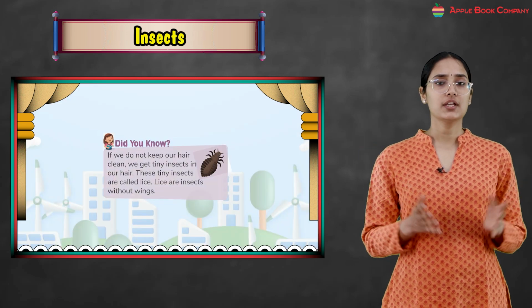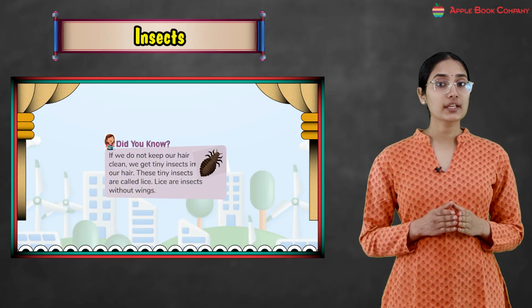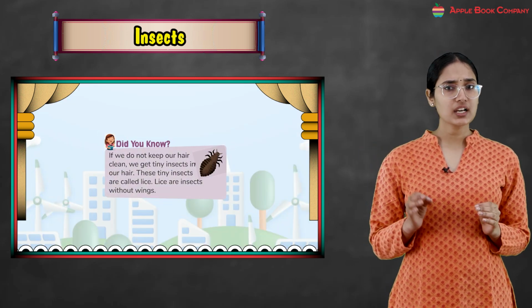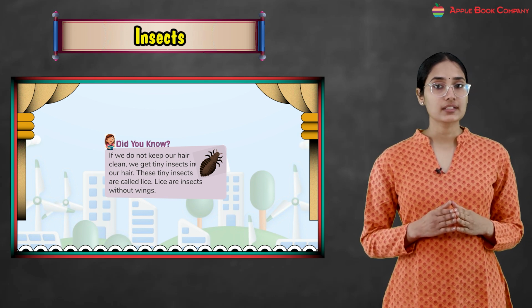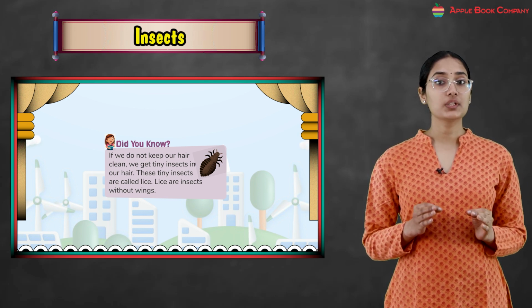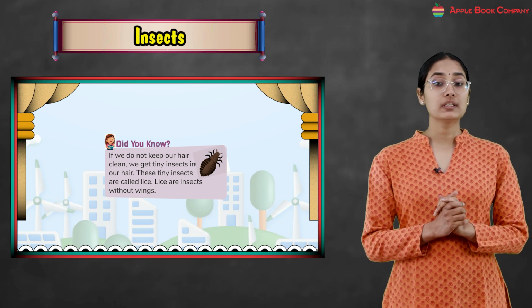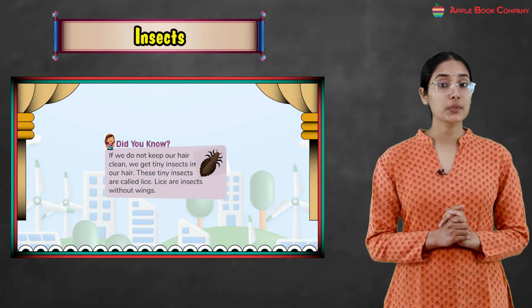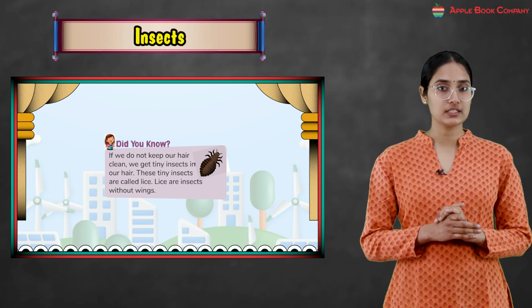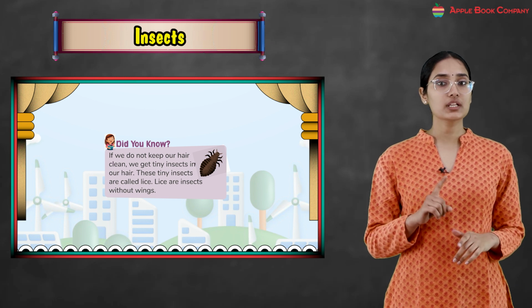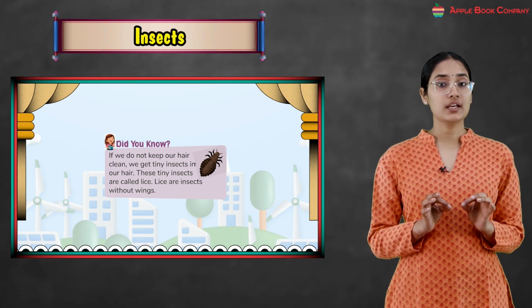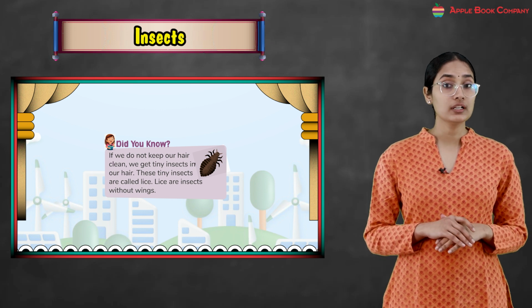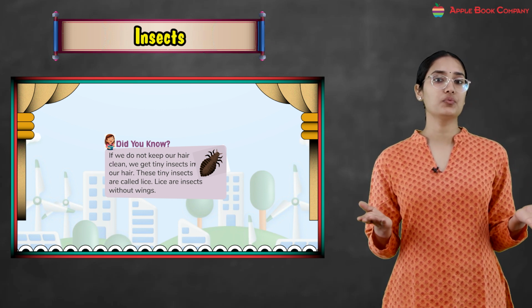Do you know, kids, if we do not keep our hair clean, we get tiny insects in our hair. These tiny insects are called lice. Lice are the insects without wings. So this tells us that we should always keep our hair clean. Sometimes what happens, if we don't keep our hair clean, these small insects come into our hair and they stay there. These are called lice and they are also without wings.